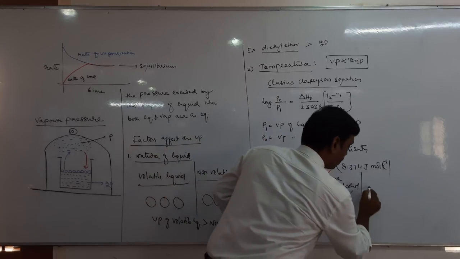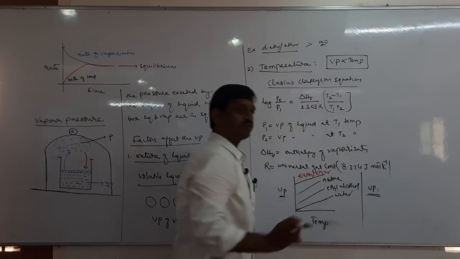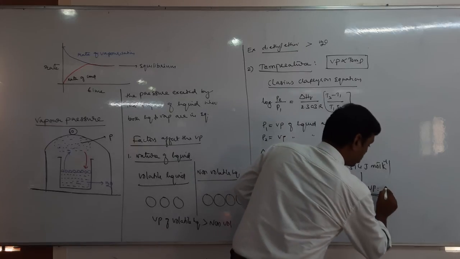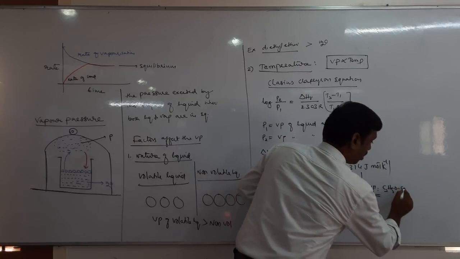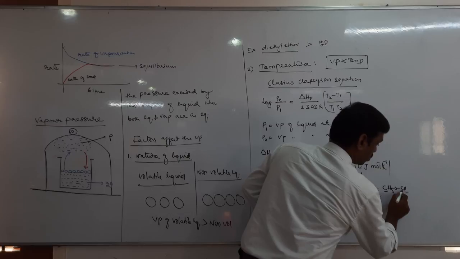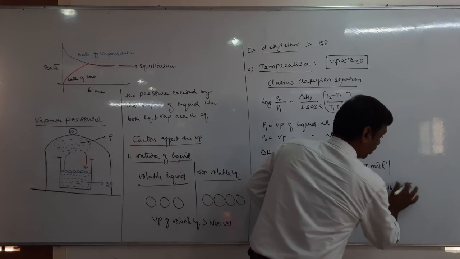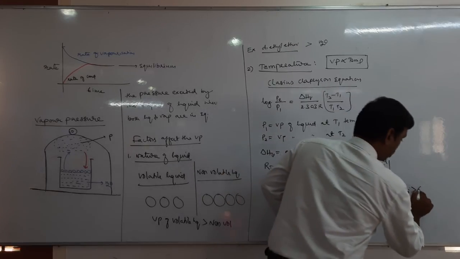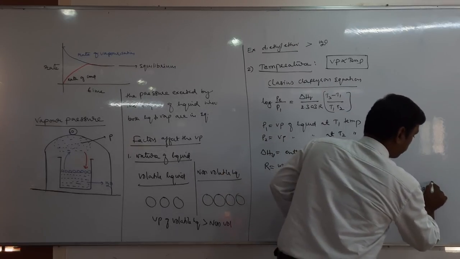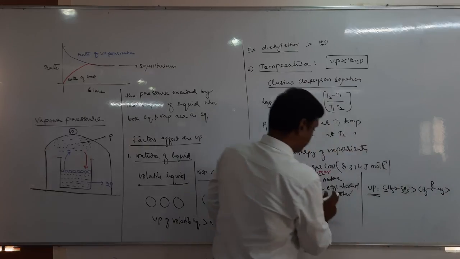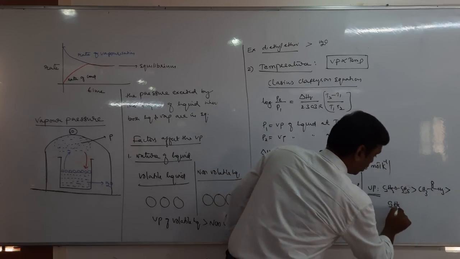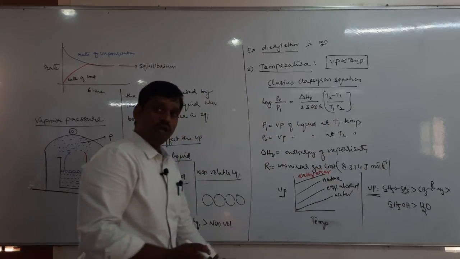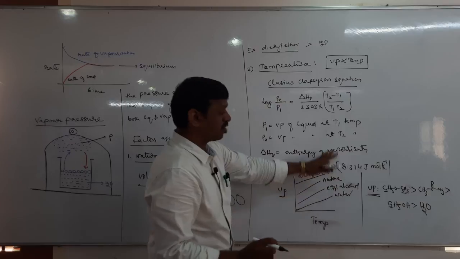So what is the order of vapor pressure? Which one has the highest vapor pressure? Diethyl ether, because diethyl ether is the more volatile solvent. Next is acetone, CH3 C double bond O CH3. Next is ethyl alcohol, C2H5OH. Next is water. For all of them, as the temperature increases, their vapor pressure increases.